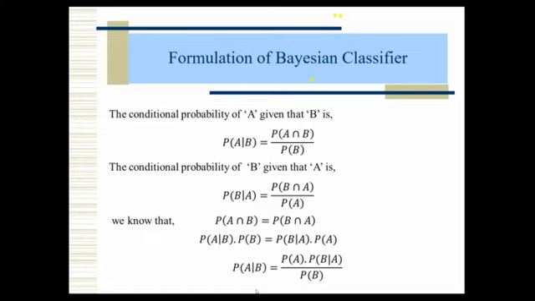So what exactly is the meaning? I will give a simple example so you can understand the Bayes formula. Suppose we have two classes. Let us assume class CSE and class ECE. I want to pick one student randomly from one of the classes. I don't know which class. One is CSE, one is ECE, and I have to take one student randomly from one class.